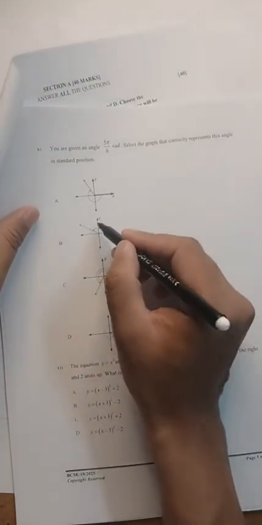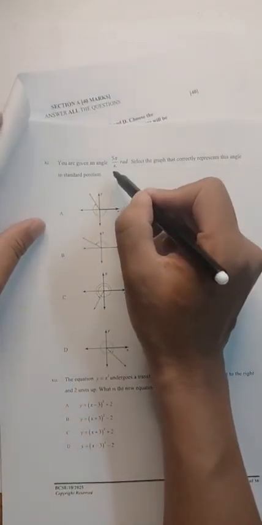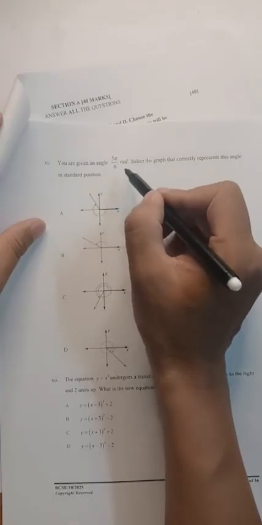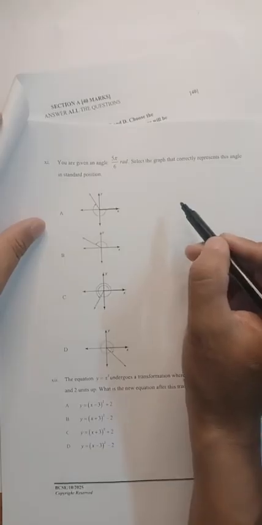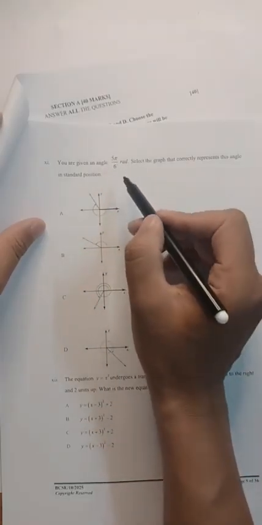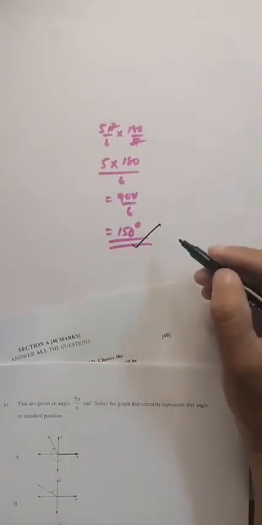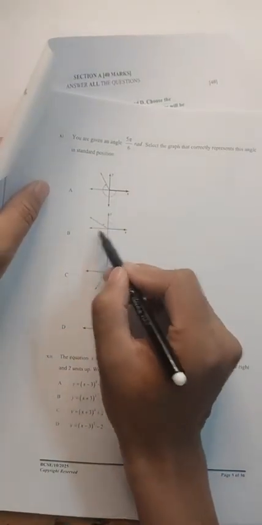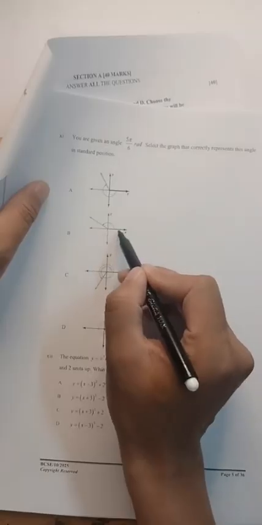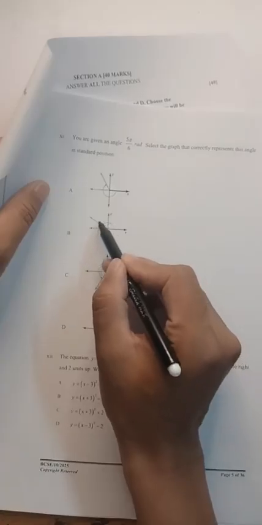If you want to identify the correct graph, you have to know what this 5 pi by 6 radian is in degree. The equivalent value is 150, and 150 degree is between 90 and 180, so 90 plus a certain portion.